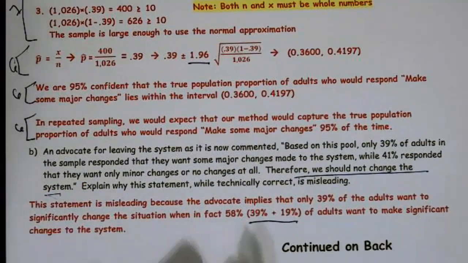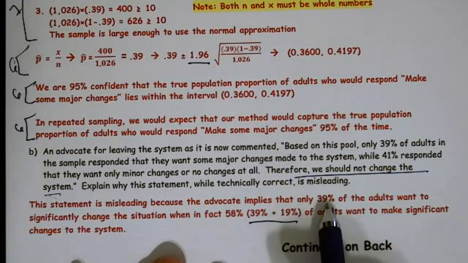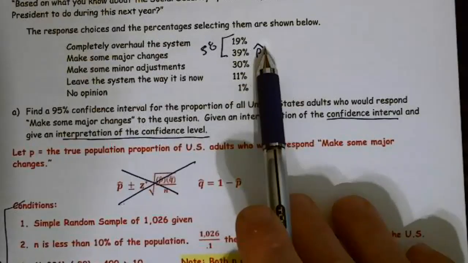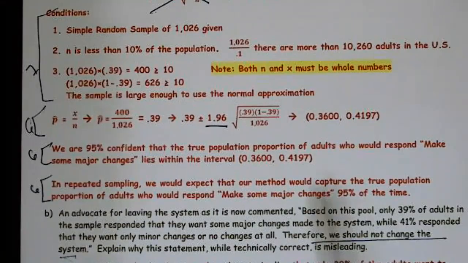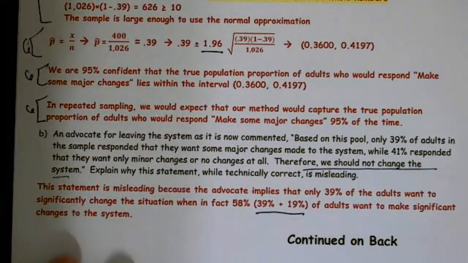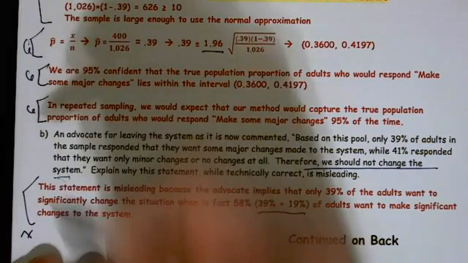So the problem here was that they did not include those who wanted to completely overhaul the system. I had people say, well, it's a valid comment because 41% lay within the interval. And it's like, well, yeah, but they left out people that wanted to make significant changes. And their statement was they should not change the system. So we need to make sure we read the question. This is a fairly simple one, but a lot of people miss points on this. This was worth 7 points.